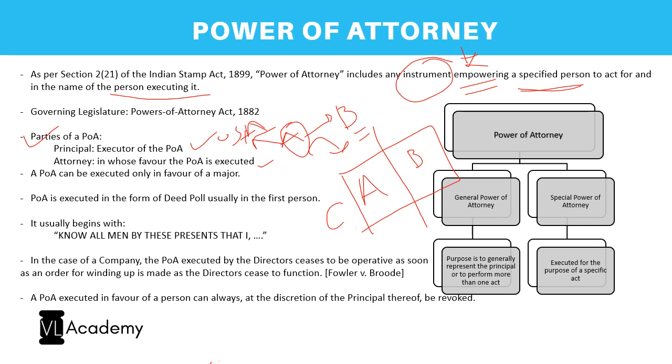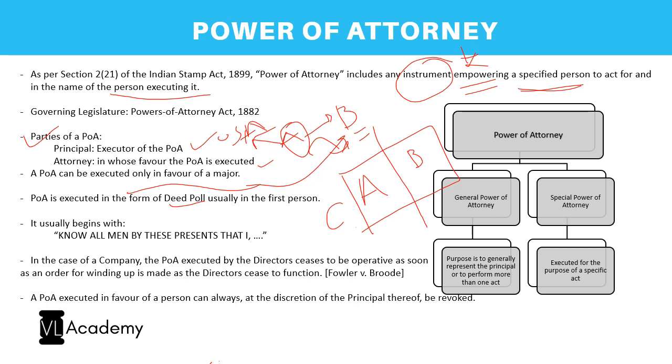And it can be executed only in favor of a major. So B has to be a major. And it is usually in the form of a deed poll, that is in first person. So what is the difference between a deed poll and an indenture? Just for the interest of those who wouldn't have completely gone through the video. So a deed poll is made in first person. An indenture is in third person. That means in an indenture, we would use the words like seller, vendor. We never use the words I, we, he, she. Whereas in a deed poll, we would use the words I and we, that is, it is in first person.